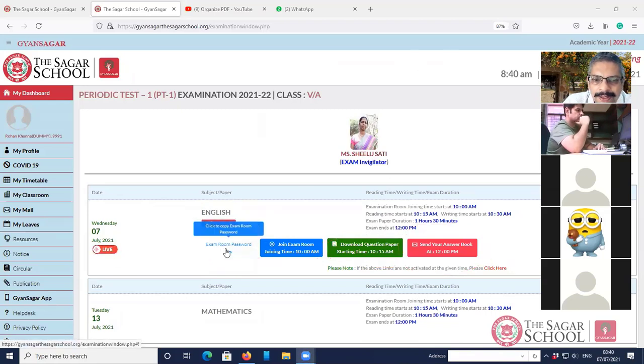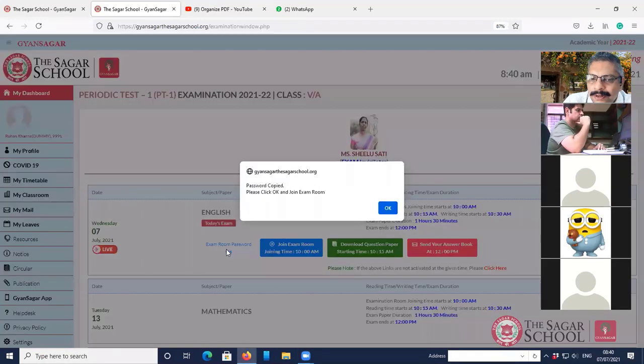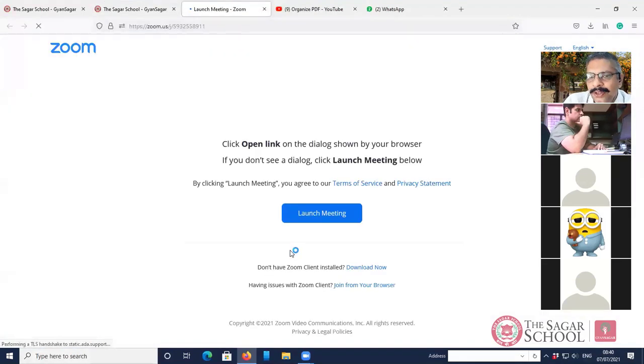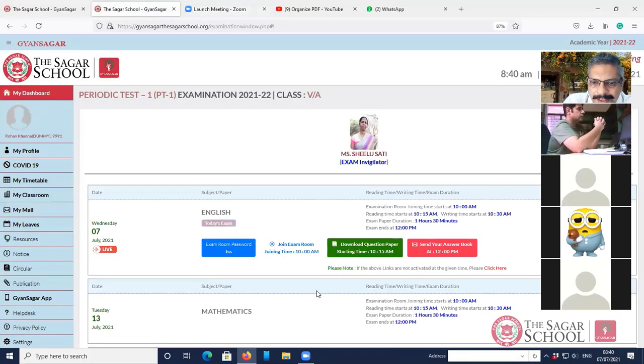Now you come over here, click on this and copy the password. The password gets copied. Then you click on this button and join the exam room. It will take you to the Zoom meeting place where you can join the exam room. Since I'm already logged into my Zoom account, it's not going to allow me to do that. So I go back.